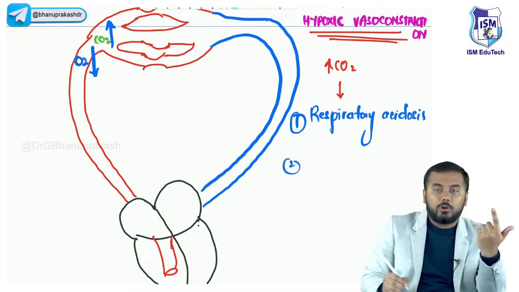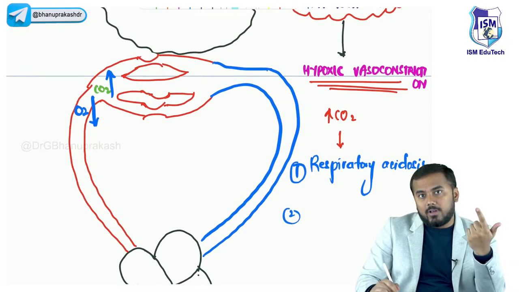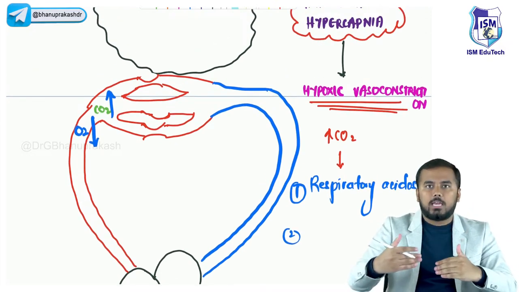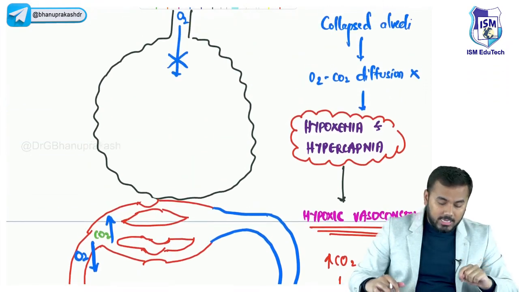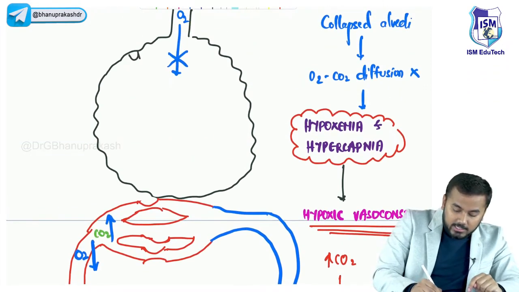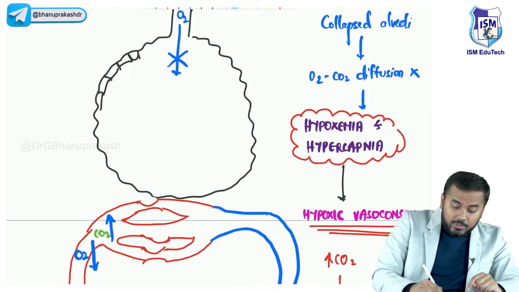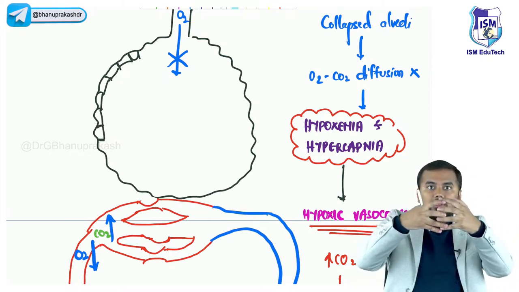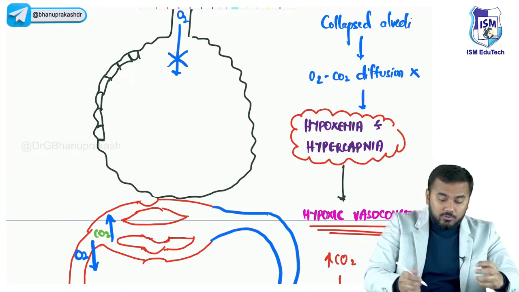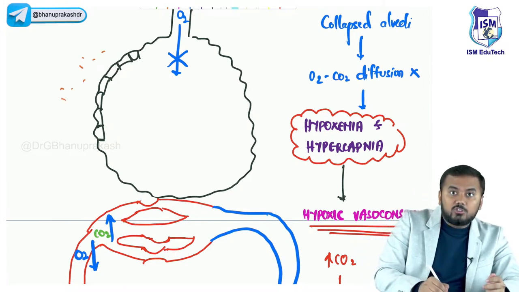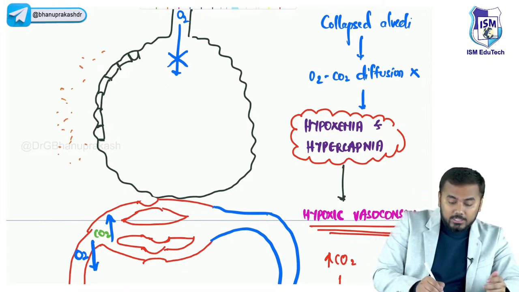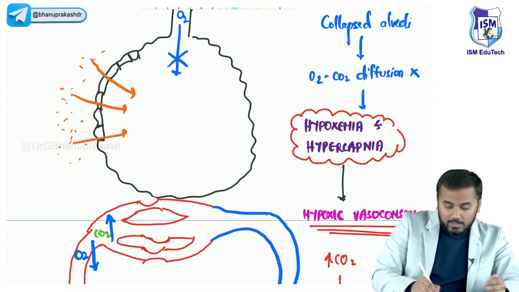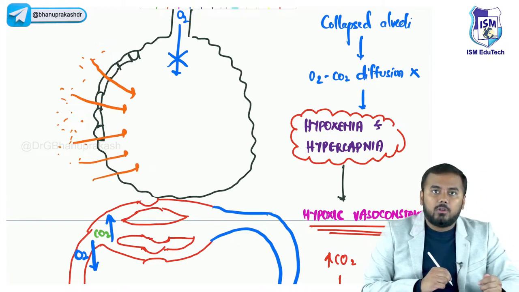Second important thing: because of this hypoxic vasoconstriction, or because of this hypoxemia or hypercapnia, what is happening is that the alveocytes, the pneumocytes, their permeability is increased. That means there are gaps in between the pneumocytes. When there are gaps in between the pneumocytes, the fluid located outside the alveoli, the interstitial fluid, starts entering into the alveoli.